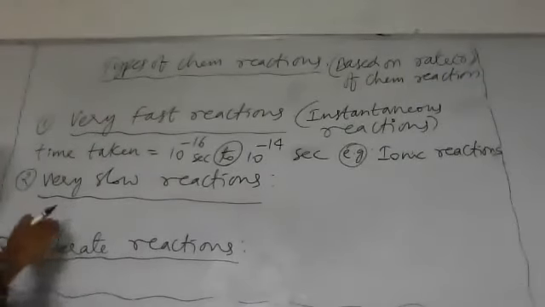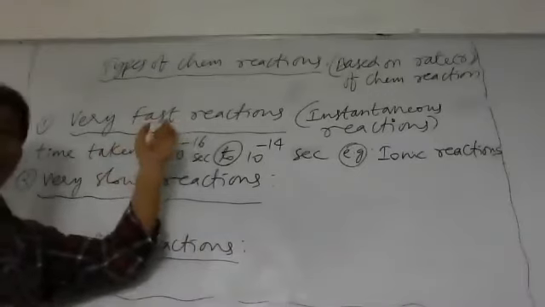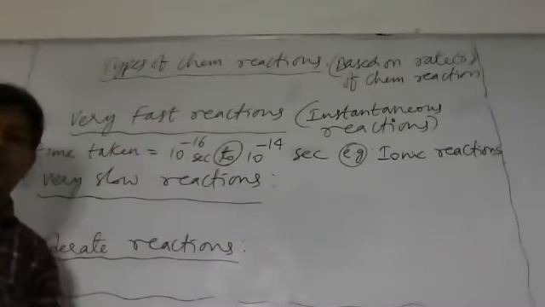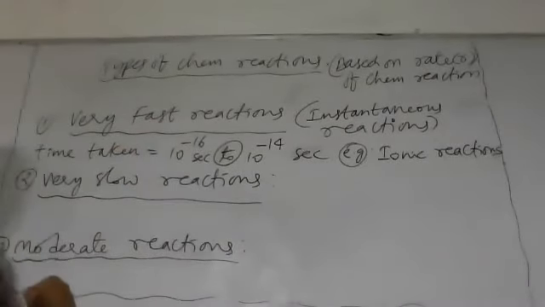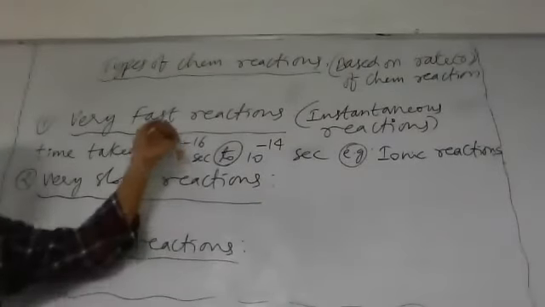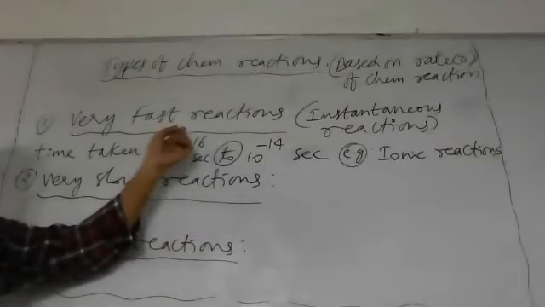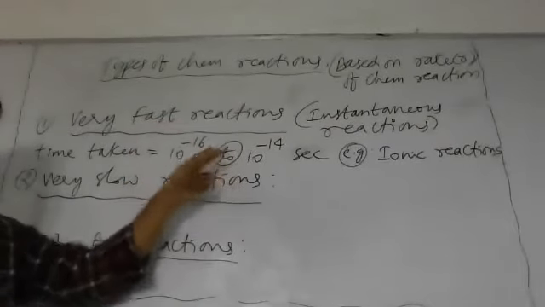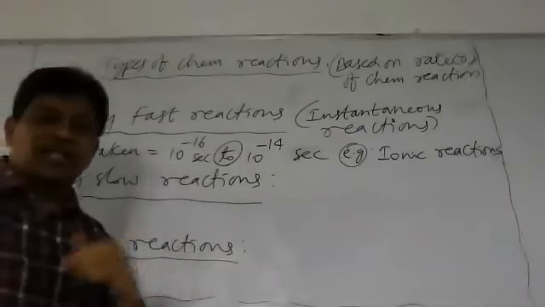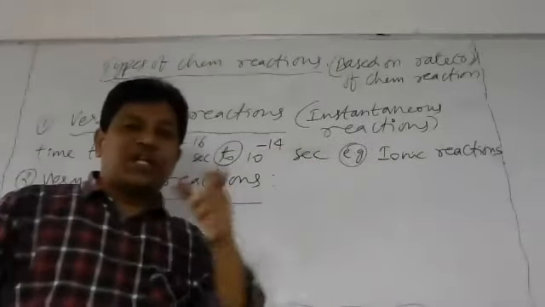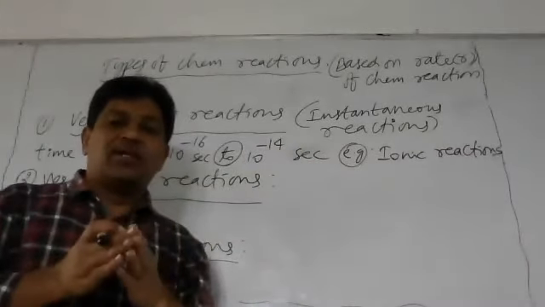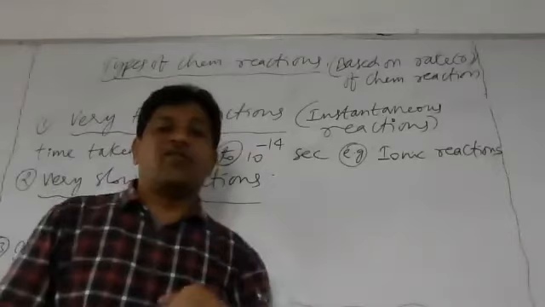Next, the rate of very fast reactions cannot be calculated. It is difficult to determine the speed of these reactions. The time interval is very small. T2 minus T1, final time minus initial time, is very small here, so we cannot calculate the rate of reaction.